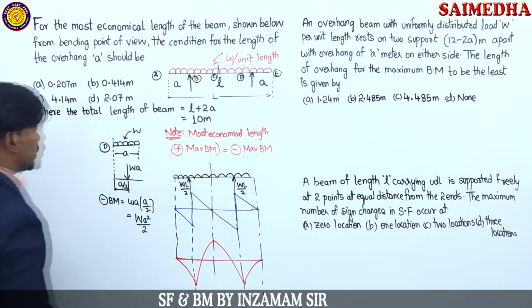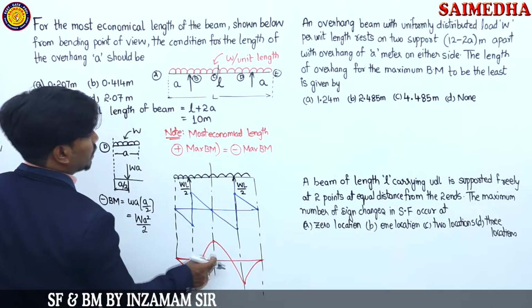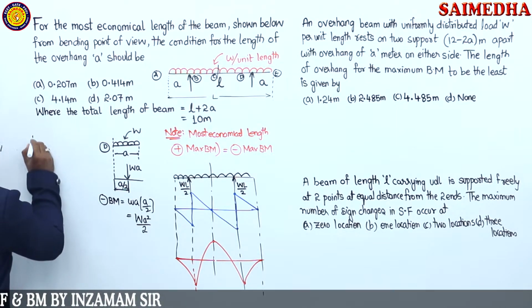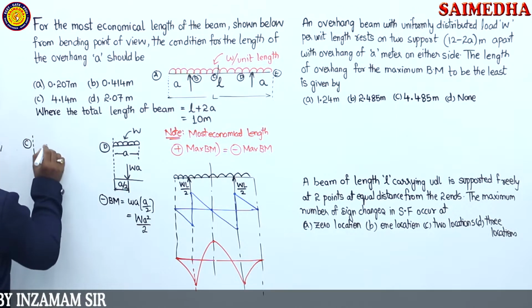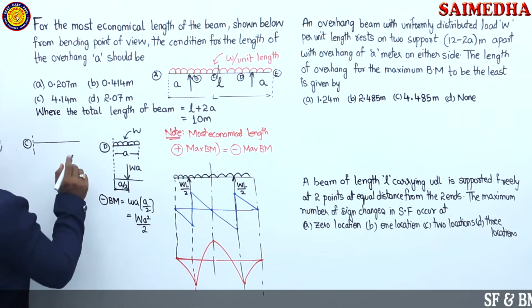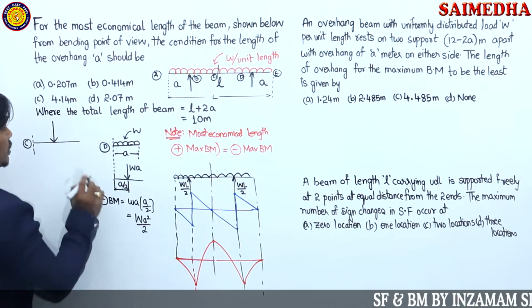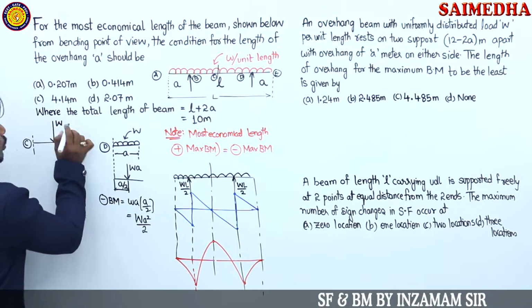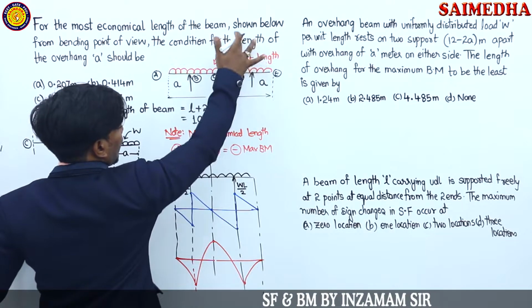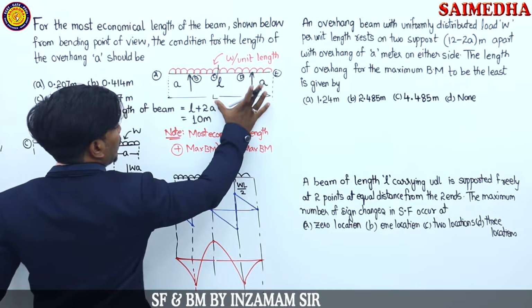Let's do similarly the positive bending moment also, guys. Positive bending moment is there at the center. So now I'm going to put the C section. Right hand side of the C section we are having how many forces? 2 forces. What is the first force? UDL. UDL is going to be acting at the center. How much UDL? W. Total length is W into capital L. Center is capital L divided by 2.